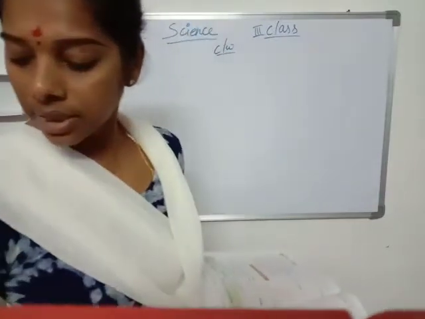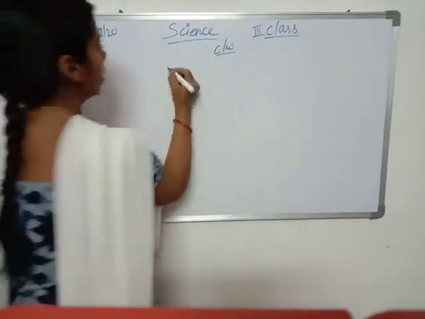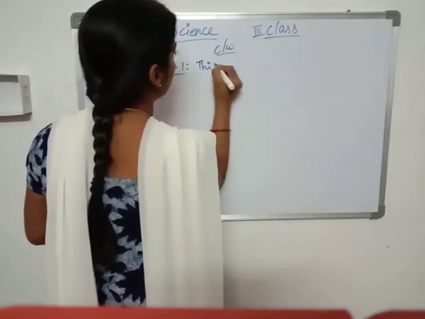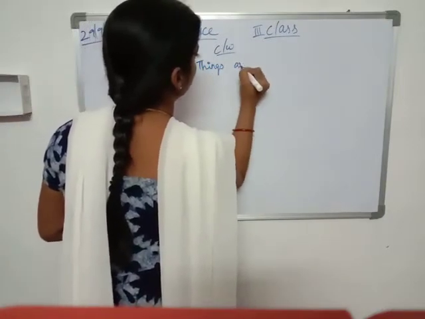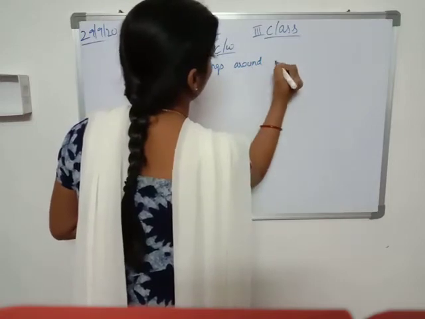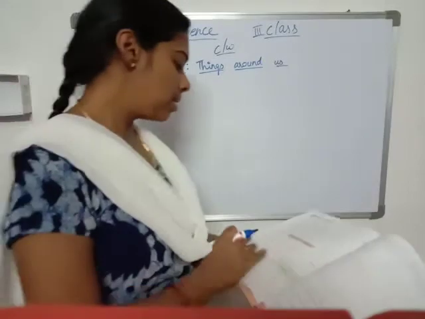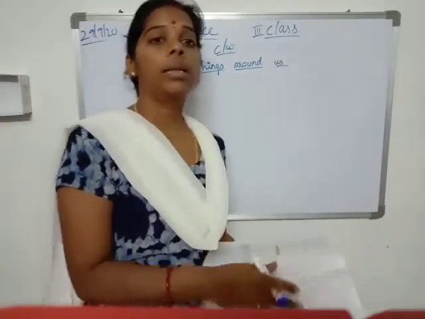So children, in the first lesson, that is lesson number 1, things around us. I have given you the question answers. So let us do the other bits. Okay?